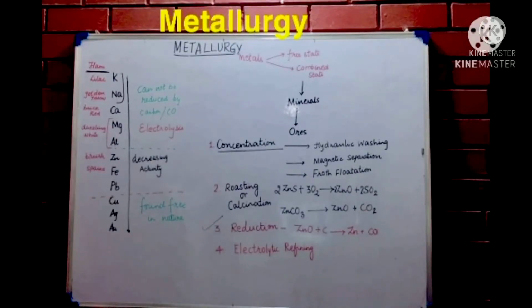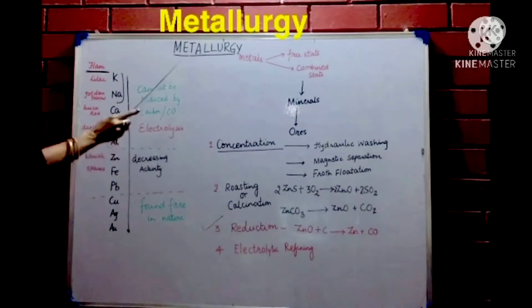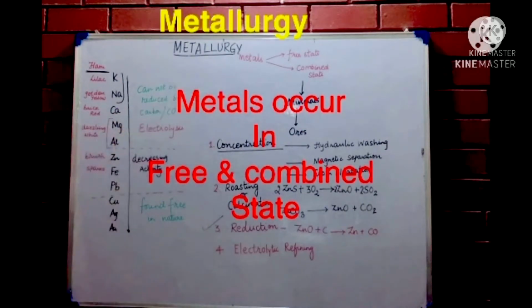I'm just going to revise with you what you have done already in class 10. So first thing is the term metallurgy. The term metallurgy means that we are going to find out and extract a metal from under the earth crust. Now how will it be done? Under the earth crust metals are present. Some are present in free state and some are present in combined state.